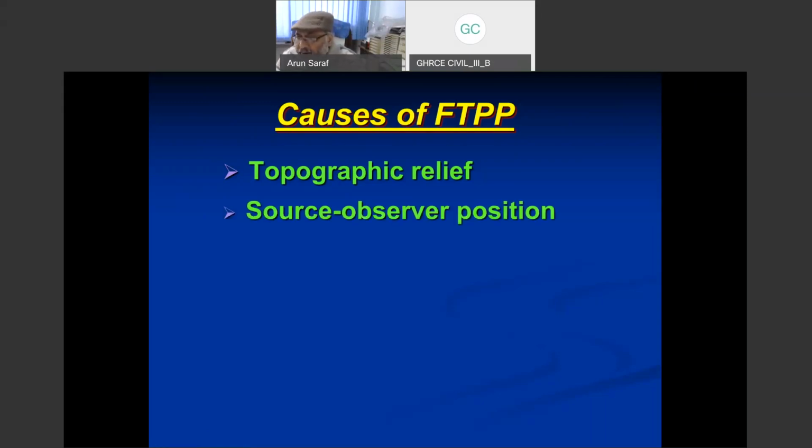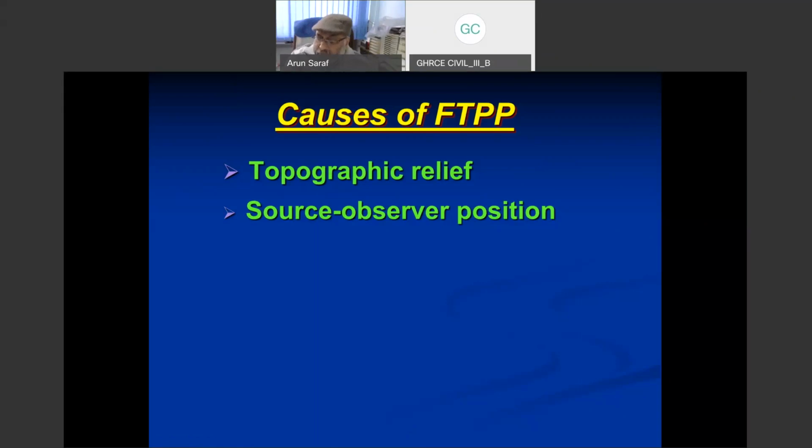And the second one is, of course, the source-observer position. Source means the illumination source, and observer means we as viewers. Our brain always assumes that we are in the southern hemisphere, and the source of illumination is also in the southern hemisphere in the morning hours. So when observer and illumination source are in the same hemisphere of a hilly terrain satellite image, we are bound to see FTPP.